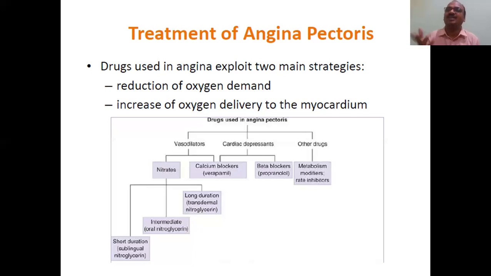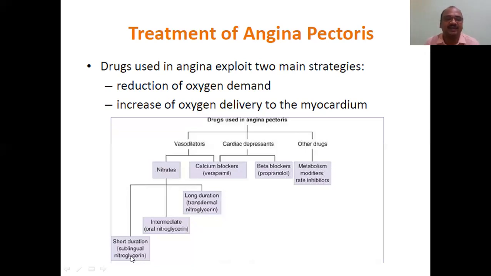How will the nitrates act? It dilates the blood vessels and increases the blood supply. So automatically blood supply is more, it meets the demand of the heart, and the oxygen demand will be met. And other drugs: metabolism modifiers, rate inhibitors. All these we will see one by one in the next video, next slides.